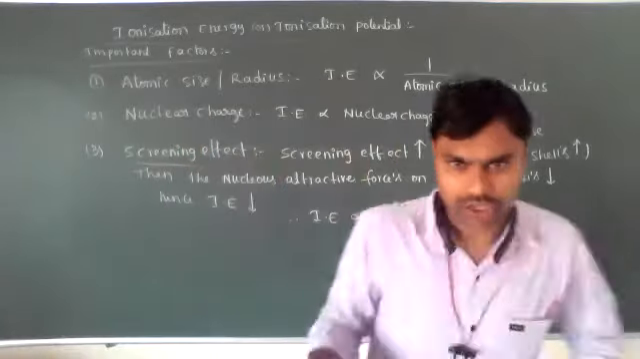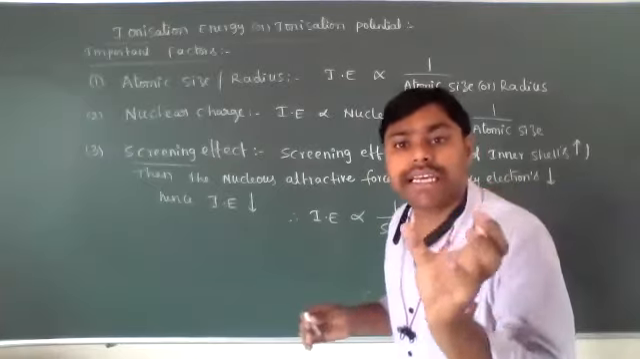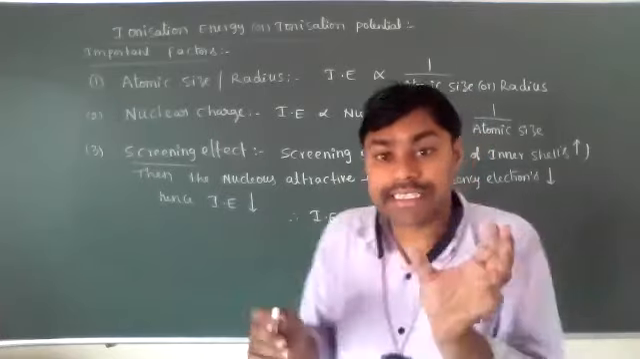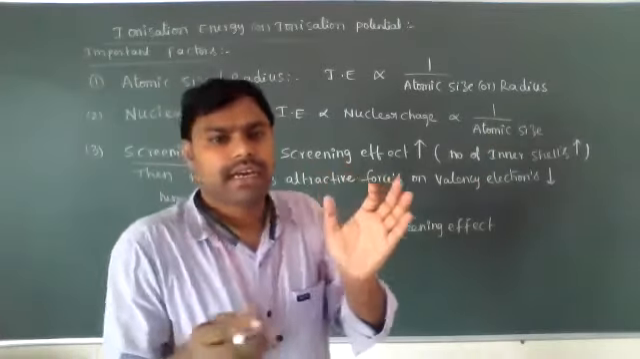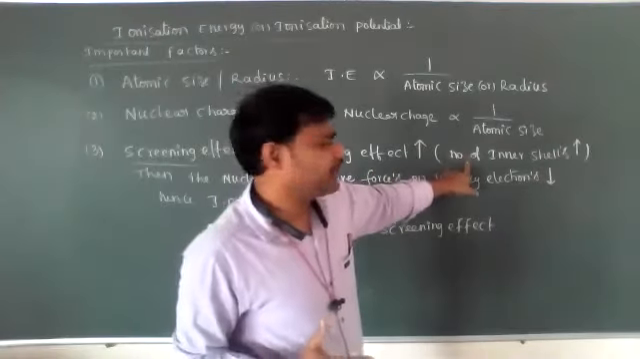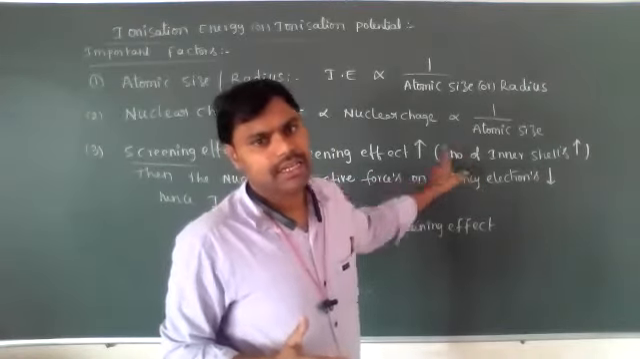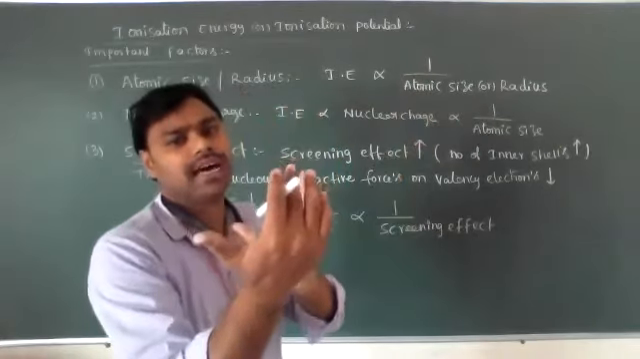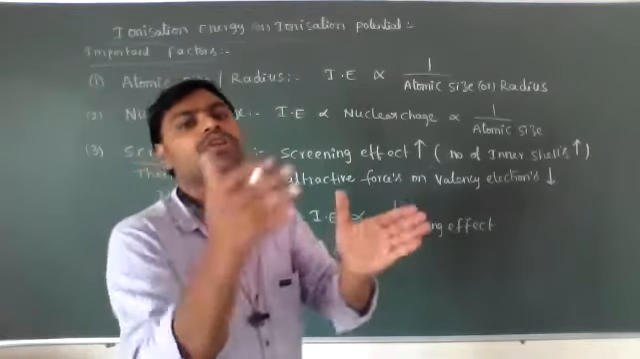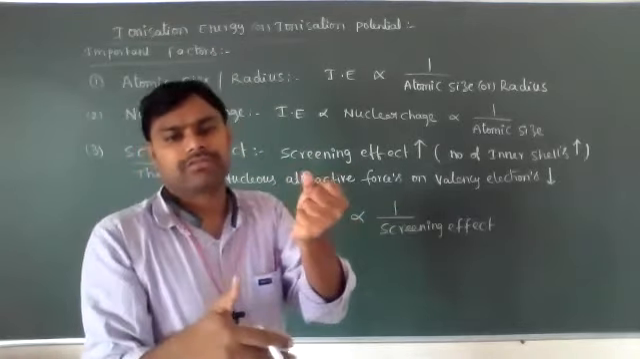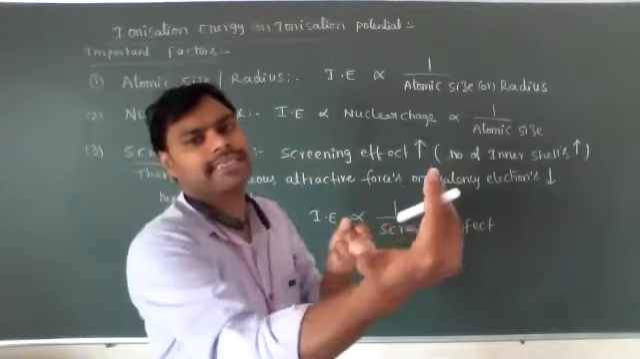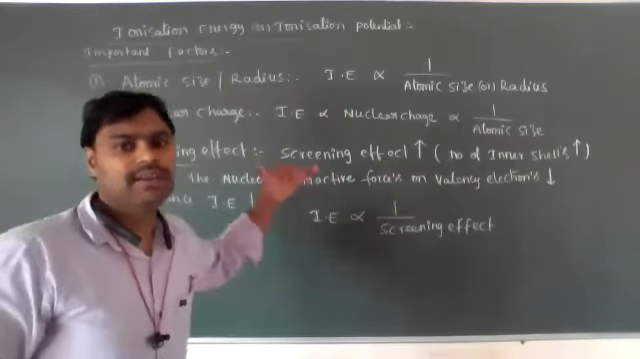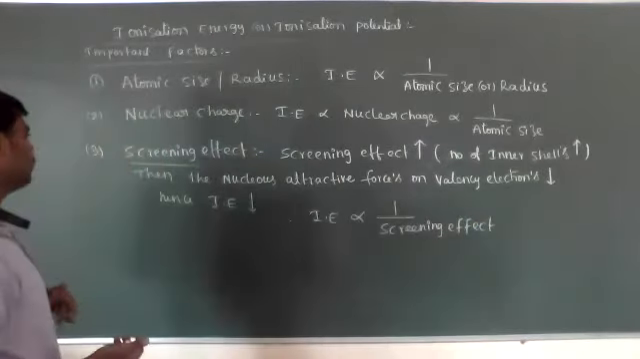It is very, very important. So the screening effect or shielding effect is nothing but the protective action. It means the number of inner cells between the nucleus and outermost shell increases, so the outermost shell electrons are highly protected, more shielded. Automatically the attractive forces of the nucleus on valence electrons or outermost shell electrons decrease. Then the ionization potential will decrease.